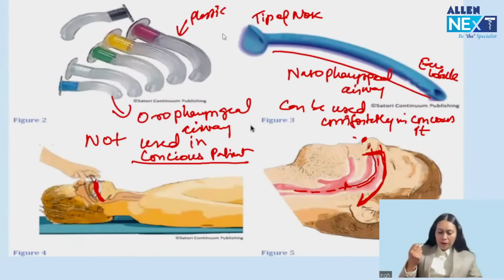And what about oropharyngeal airway? From angle of mouth to angle of mandible. Got my point, everyone? Keep it in mind. Okay. So these are the important devices. Conscious patient, nasopharyngeal airway. Unconscious patient, oropharyngeal airway.